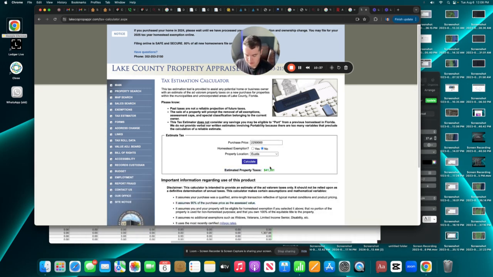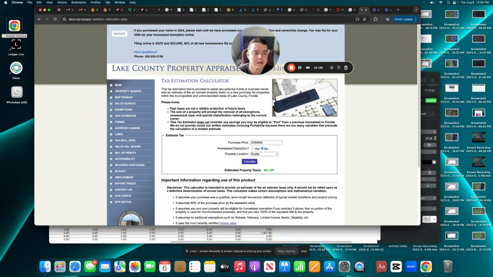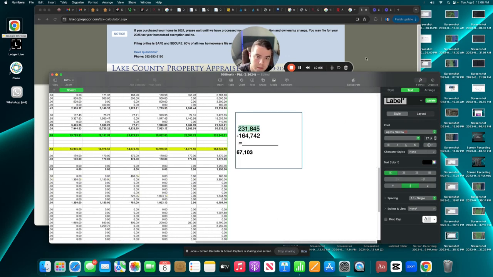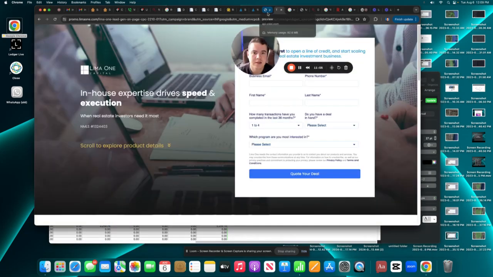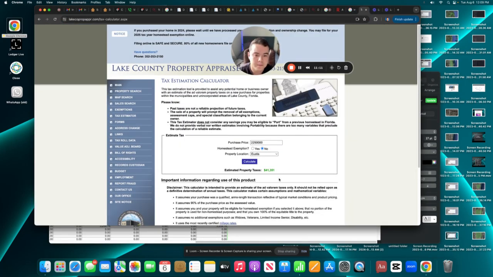So we're at 10,000 plus 41 divided by 12. That's 3,400. See, the taxes are now a small amount. That's 3,400 a month, by the way. The fact that none of that stuff's on here just shows it's just not on. I don't know why it's not on there. That's a purchase price at $2.5 million, $1 million under what it's listed for, and the taxes are $3,400 a month. Plus insurance, since it is brand new construction, it's going to be a little bit better insurance rate. But yeah, that's $3,400 in taxes plus, let's just say $5,000 conservatively on taxes and insurance on top of the mortgage payment.